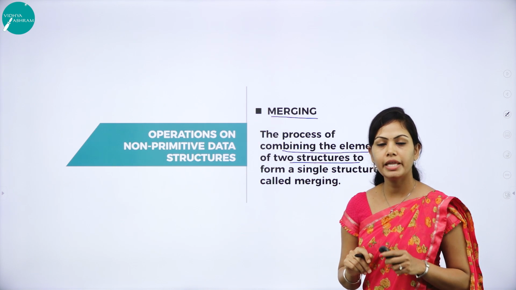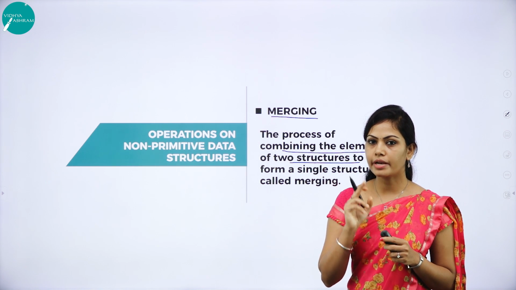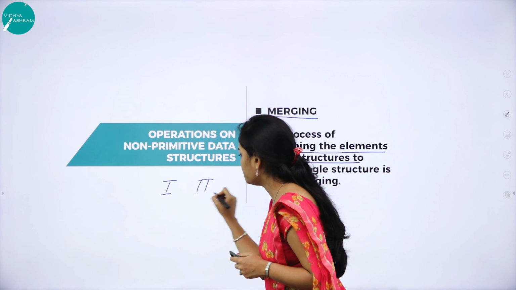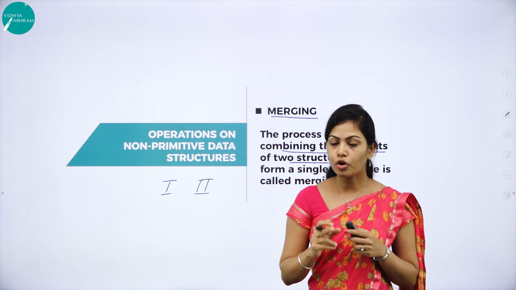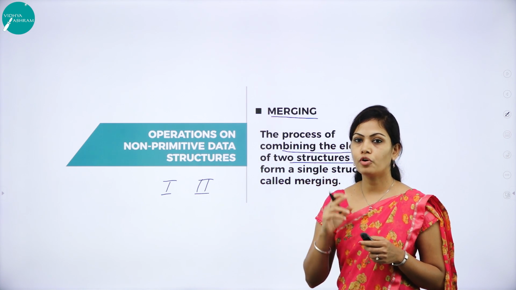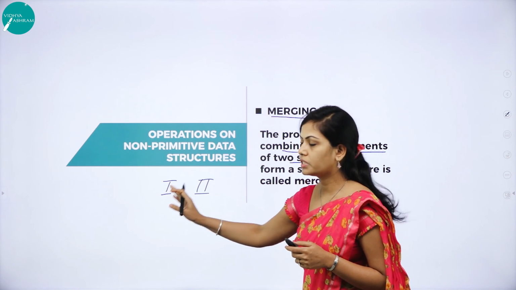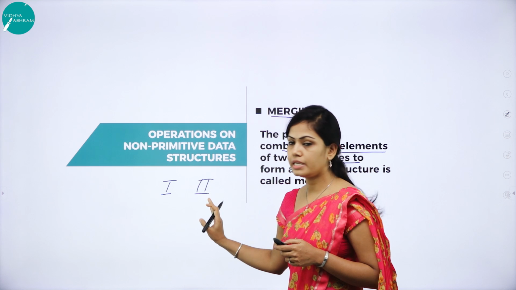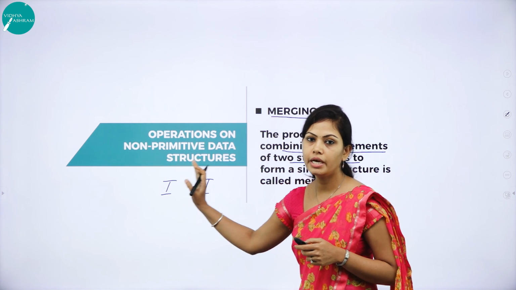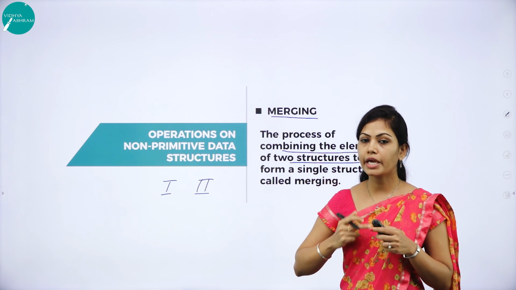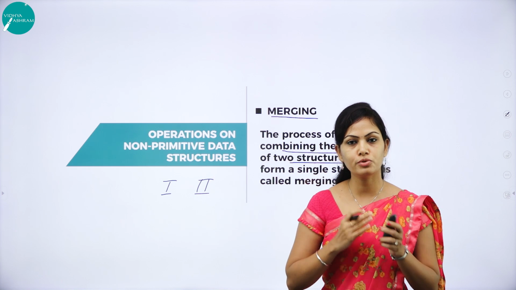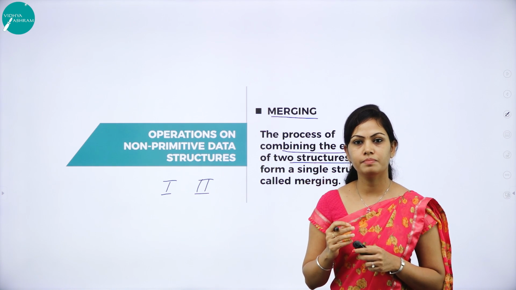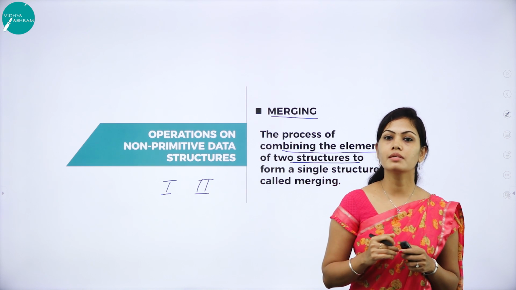I will give one general example for merging. You have a ranked list of first PUC and another list of second PUC. I want to find out the combined rank for the entire college of first PUC and second PUC. So I can merge the sorted lists of both, and you will get the final merged list. This operation is called merging.